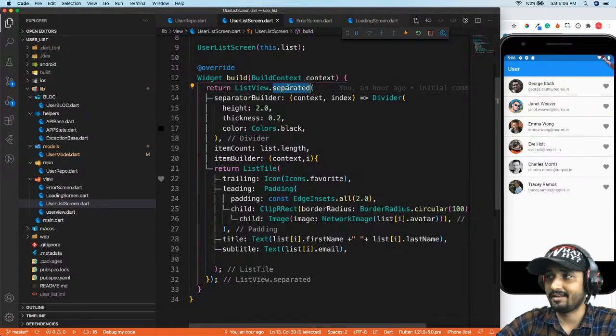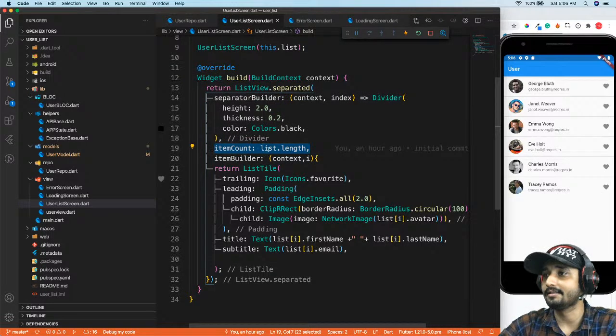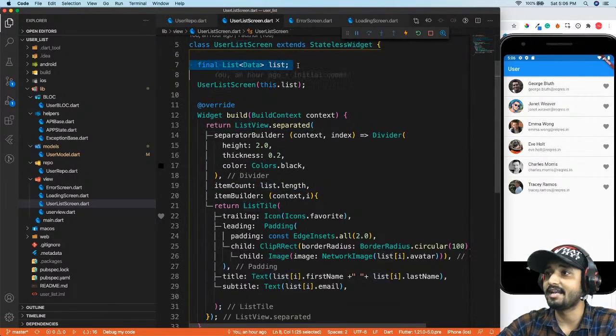So right over here I have ListView.separated, where I have a divider for every list item. I'm going to give the length of the data which is coming from the server, that is list.length. This list.length is nothing but the data which I'm going to pass from my main screen to over here after my data is available from the server.